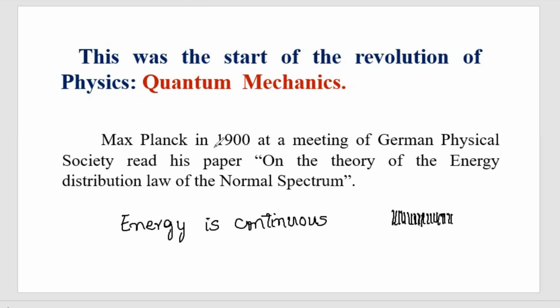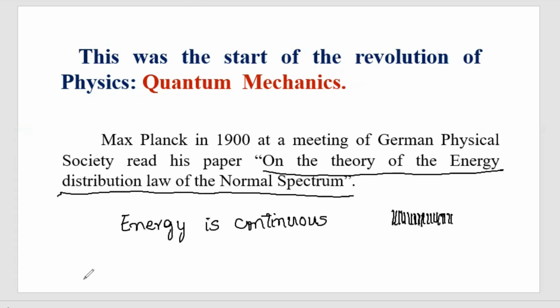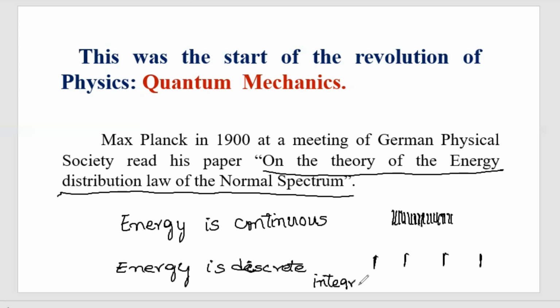But Max Planck gave a paper on the theory of the energy distribution law on the normal spectrum, stating that energy is not continuous. Energy is discrete according to quantum mechanics. That means it will take only integral multiple values, not all the values.